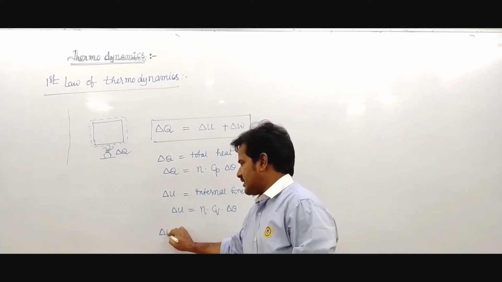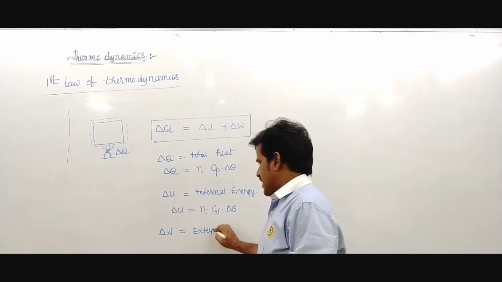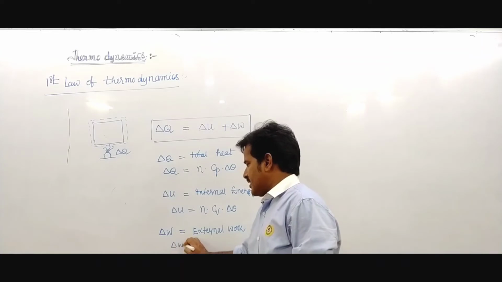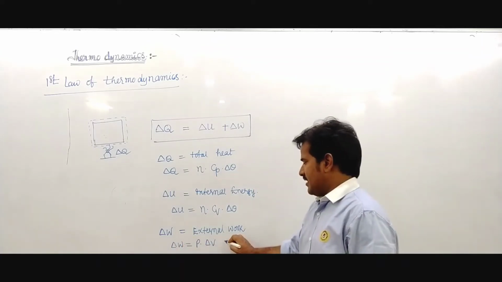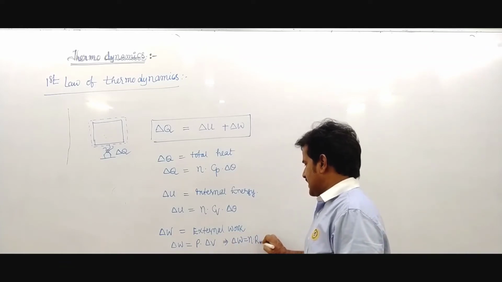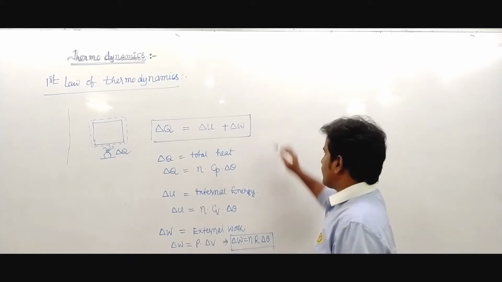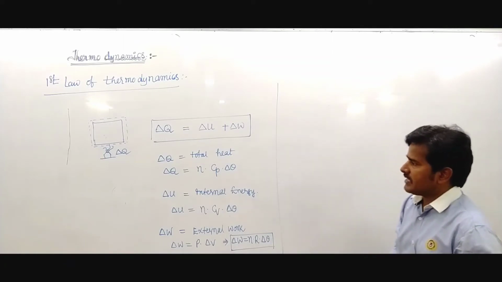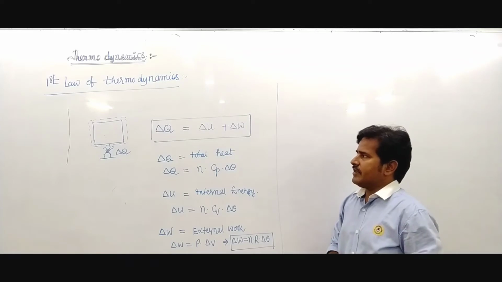And to do the external work, that is delta W, it is written as delta W equals P delta V. It is nothing but delta W equals nR delta theta. This is the external work done. So the concept is delta Q equals delta U plus delta W. This is the first law of thermodynamics.